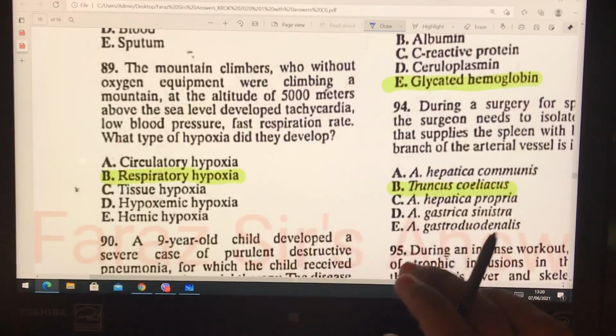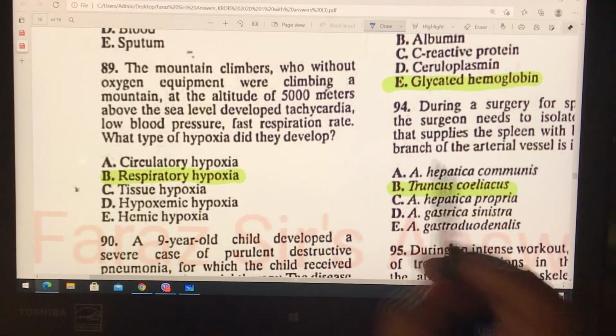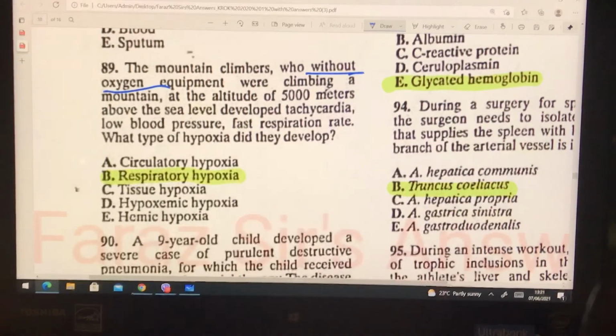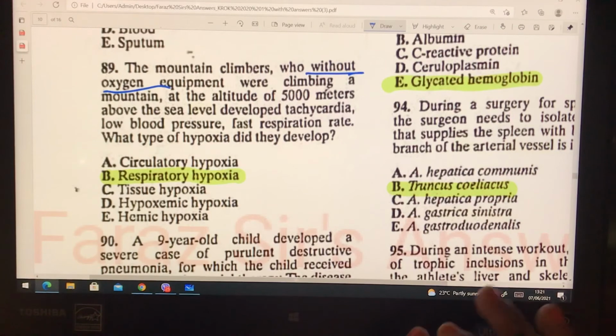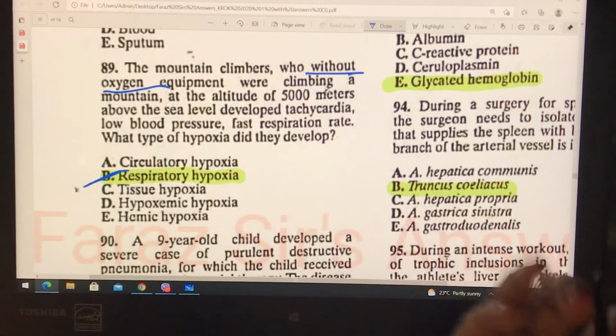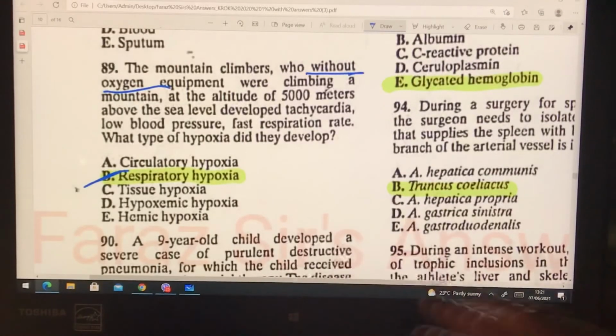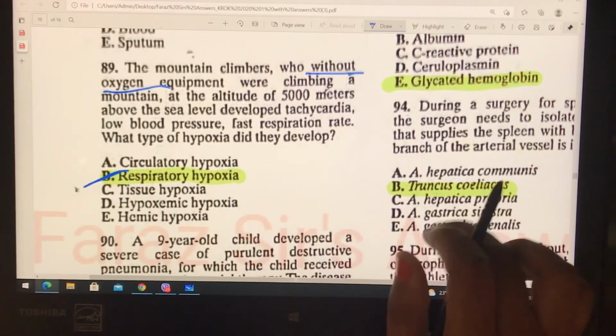And the next question is, the mountain climbers who without oxygen equipment were climbing a mountain at the altitude of 5,000 meters above the sea level developed a tachycardia, low blood pressure and fast respiratory rate. What type of hypoxia did they develop? Obviously respiratory hypoxia. Why? Because at high altitude there is less oxygen present and he went without oxygen, so obviously he will develop respiratory hypoxia.